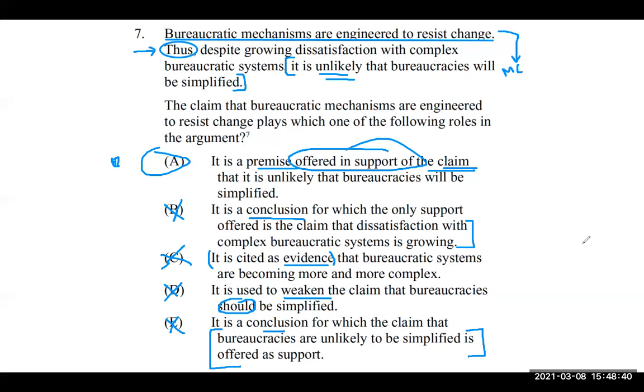So just by knowing that that first sentence, the bureaucratic mechanisms, blah, blah, blah, is a fact, and that it's setting up the rest of our argument, we already know that it's a premise. Oftentimes we'll say, oh, that's a claim. They tell us in the sentence that it's a claim. It's our conclusion, not necessarily. Be really careful so you can get A as your answer.